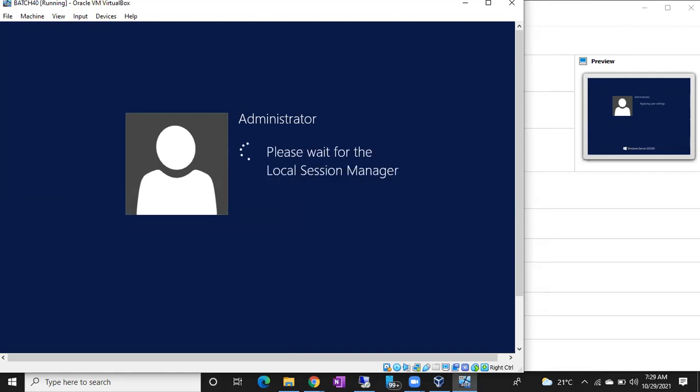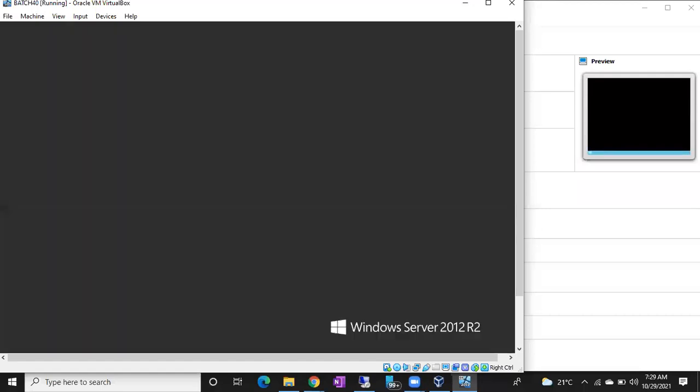Actually, what does the service account do on behalf of SQL Server? Your service account will read the data, write the data, and process the data. It has to log into each and every folder and each and every drive. It is going to write the data permanently to the disk and read the data from the disk. So first of all, it has to log into the folders. That's why, by default, service accounts are local administrators.